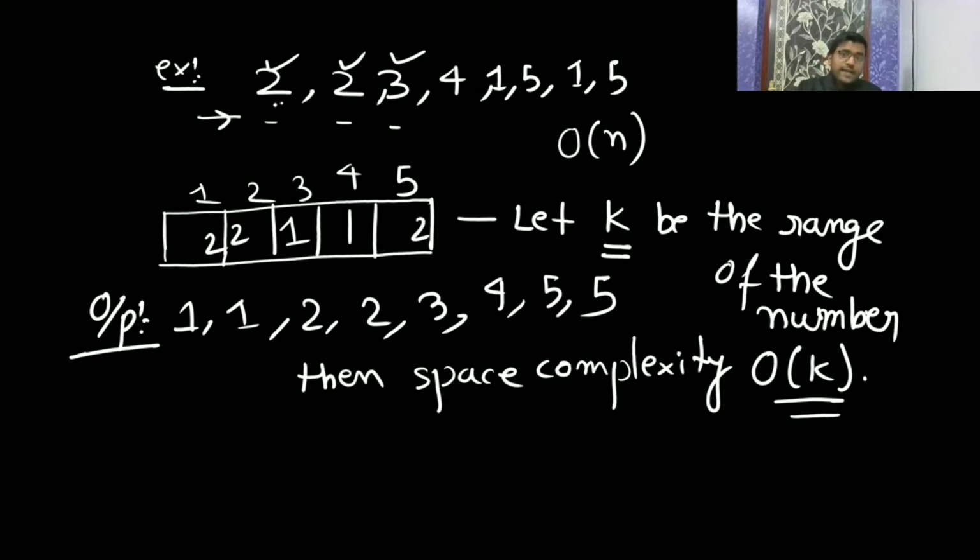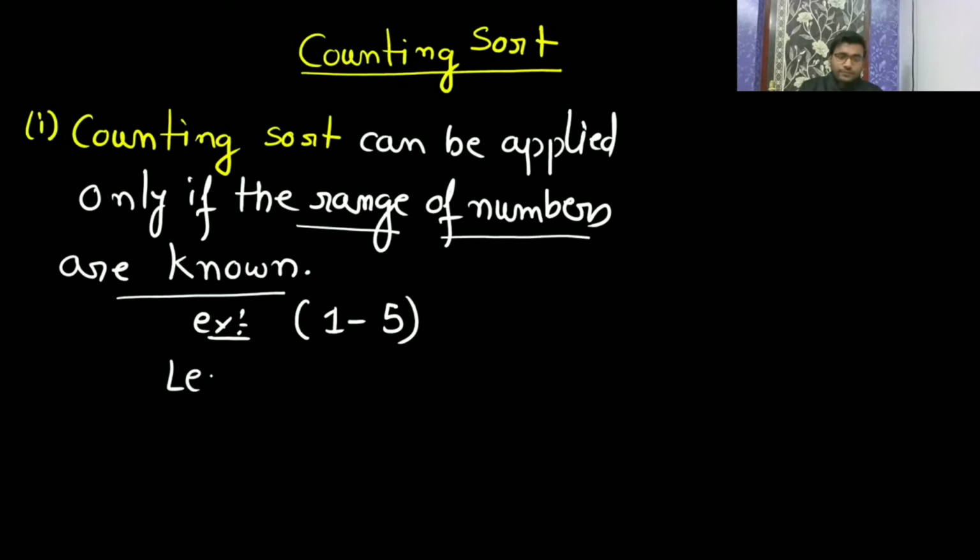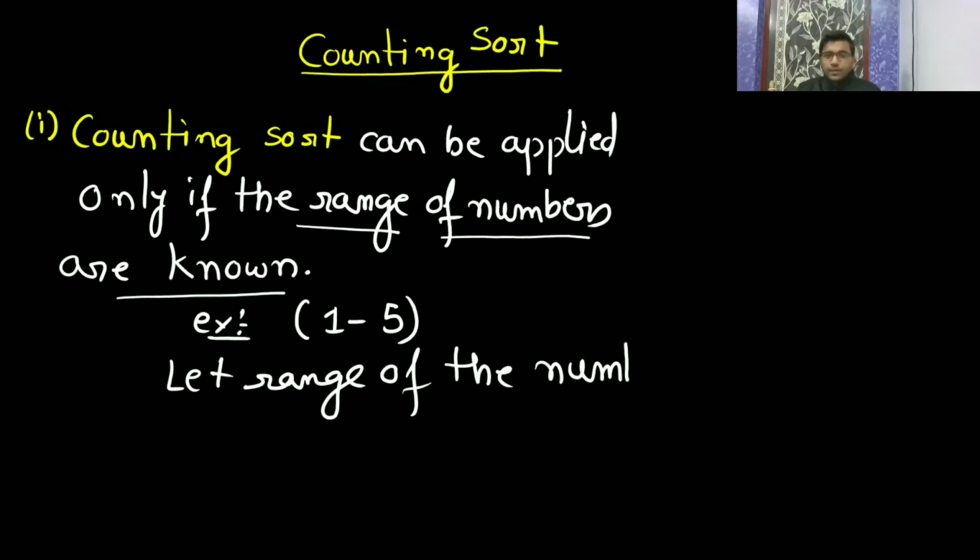Let the range of the number be 1 to 5. The range is 1 to 5. So the complexity is going to be big O of n plus k. It's going to be big O of n plus k.